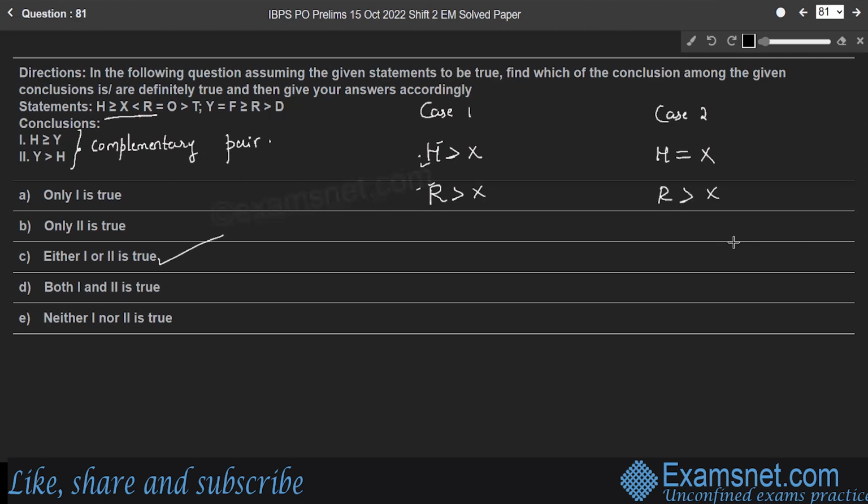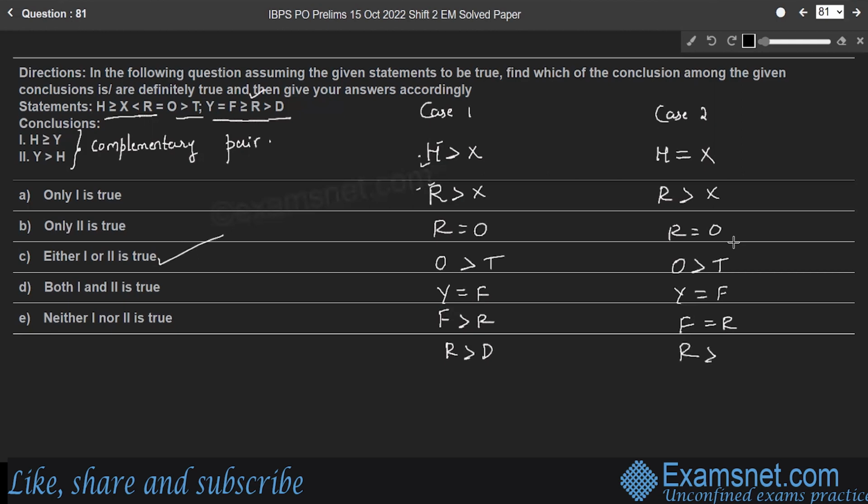And the next one, r is equal to o. Next part, o strictly greater than t. Next part, y is equal to f. So y is equal to f in both the cases. Y is equal to f and f greater than or equal to r. So f greater than r or f is equal to r. Right? Next, r strictly greater than d. So r is strictly greater than d in both the cases.